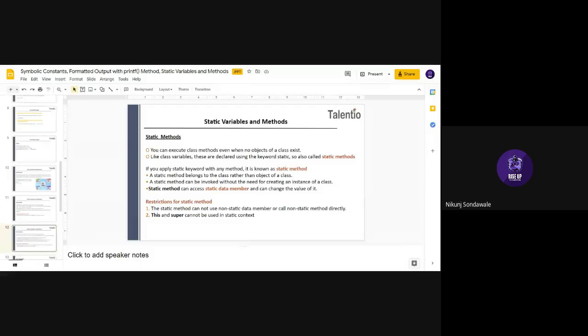Okay, so a static method. A static method belongs to the class rather than the object of a class. Static methods only belong to the class in which they are declared.